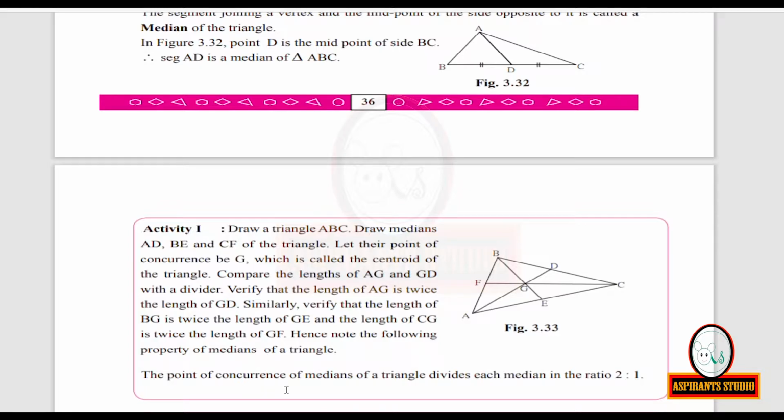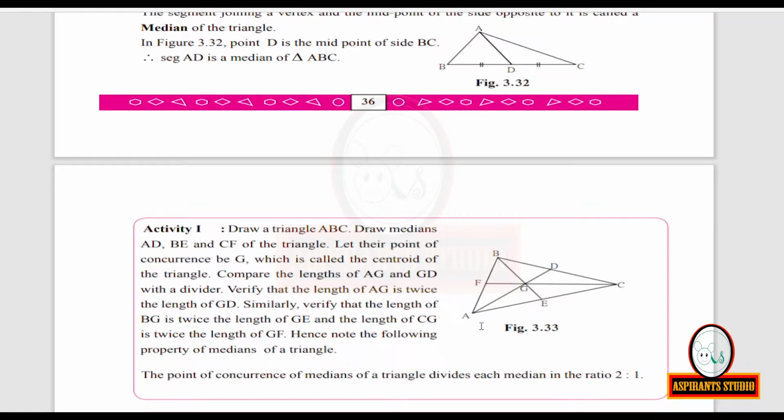Here in this figure, G is the point of concurrence of medians of triangle ABC and it divides each median in the ratio 2:1. The median BE is divided in the ratio 2:1, two parts towards the vertex and one part towards the base.